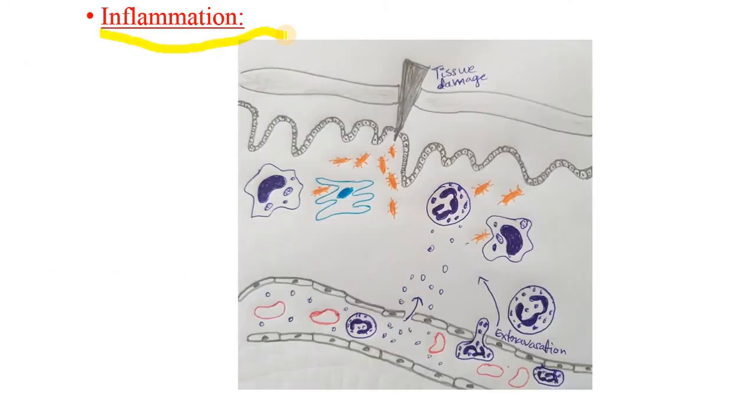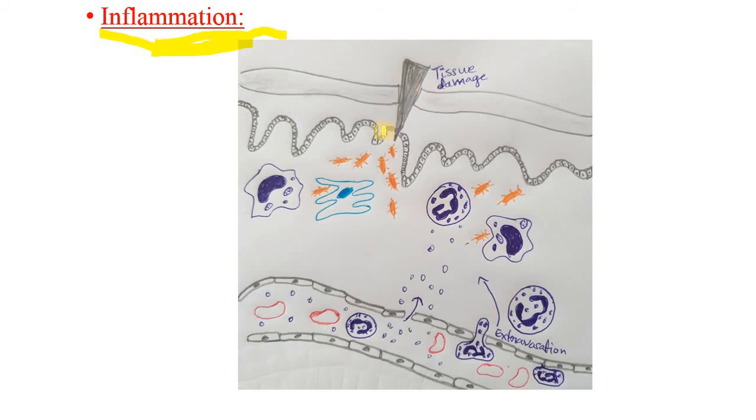Another type of innate immune response is inflammation, or the inflammatory response. How does inflammation occur? You have seen that when an infection occurs in some part of our body or tissue, it becomes red and swollen, and you feel pain and heat in that region of the infection. Now we see how inflammation occurs.